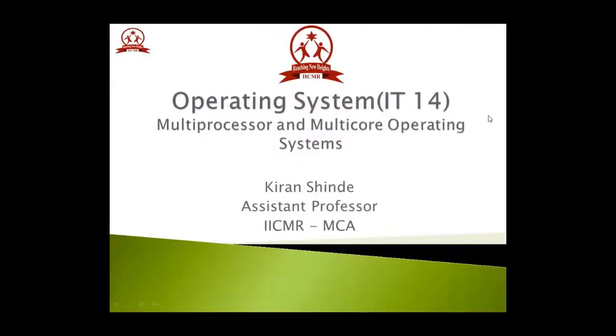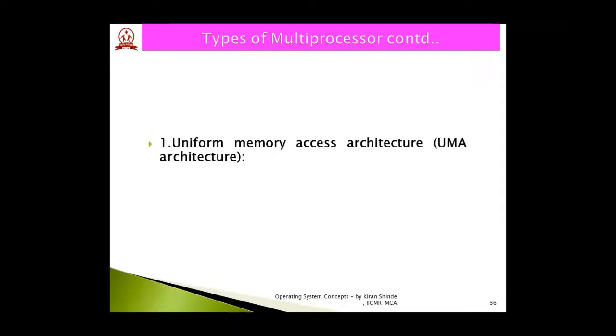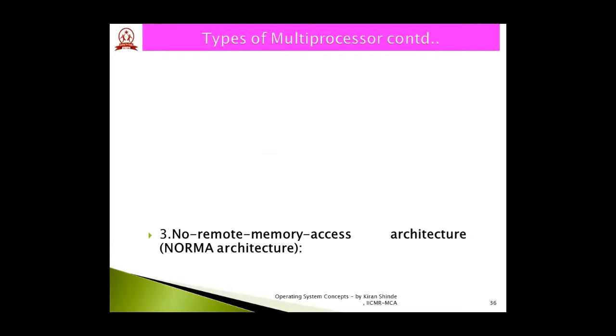As I mentioned, in this particular video lecture, we will be talking upon the three types of multiprocessor systems. But these types are actually formed on the basis of the association of CPU and memory units with each other. Hence, the multiprocessor systems are classified into three types according to the manner in which CPUs and memory units are associated with one another. The three types are: first, Uniform Memory Access Architecture, that is UMA; non-uniform memory access architecture, that is NUMA; and no remote memory access architecture, that is NORMA.